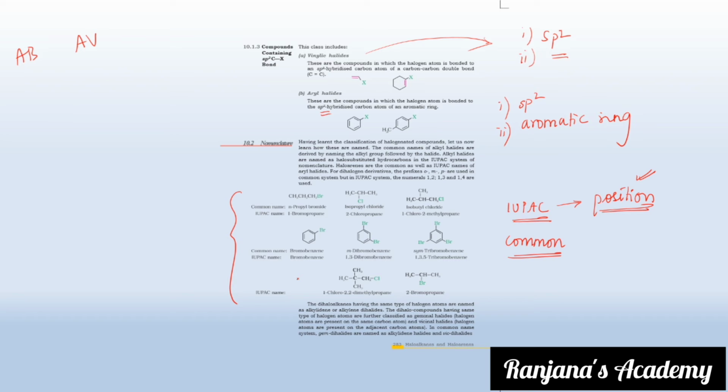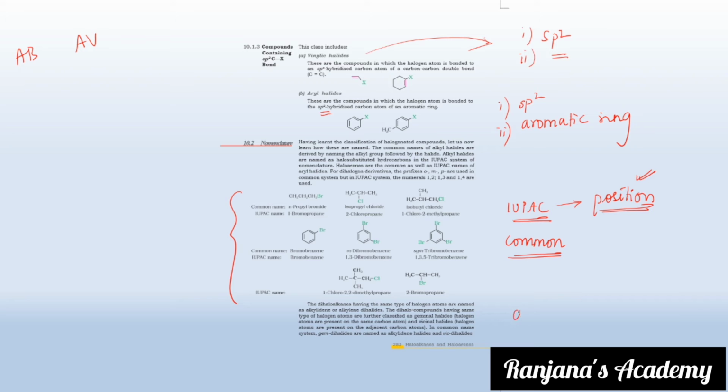Now let us go for the dihaloalkanes. What are dihaloalkanes? Where you have two halogen atoms in an alkane chain, right? Those having the same type of halogen atoms are called alkylidene or alkylene dihalides. Same type of halogen atoms means if it is chlorine, that particular alkane will have chlorine only.